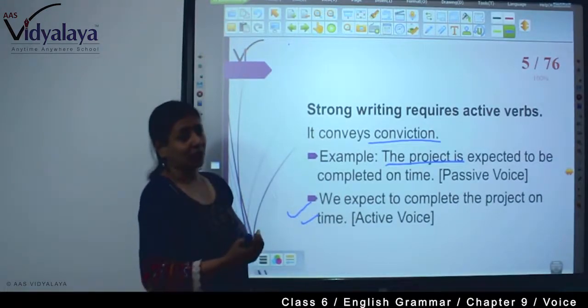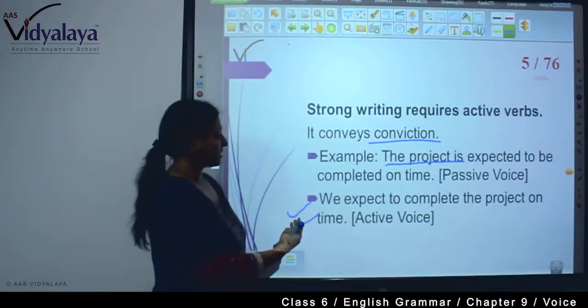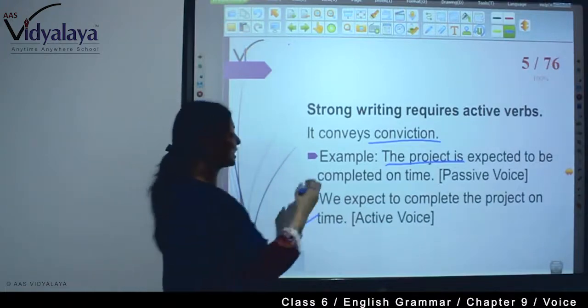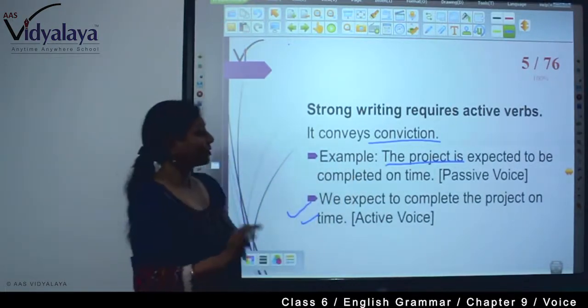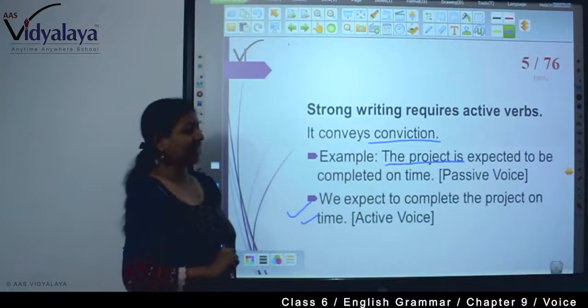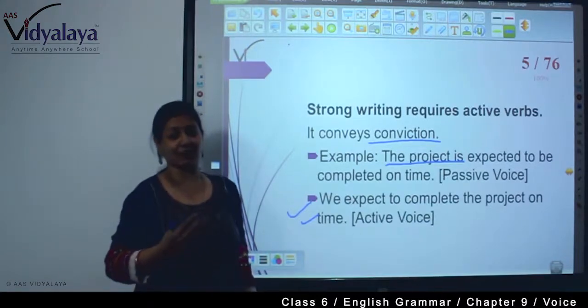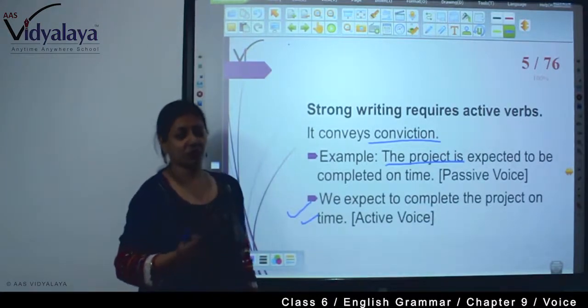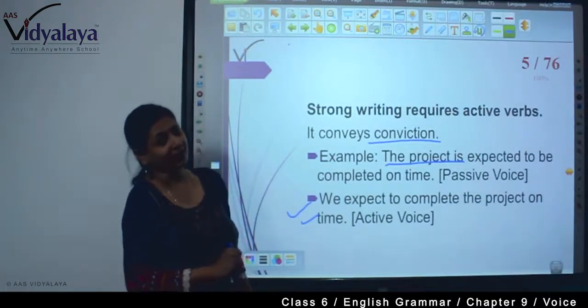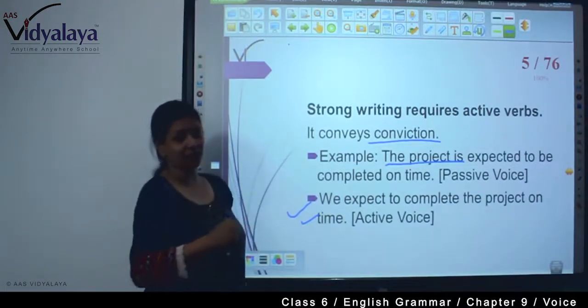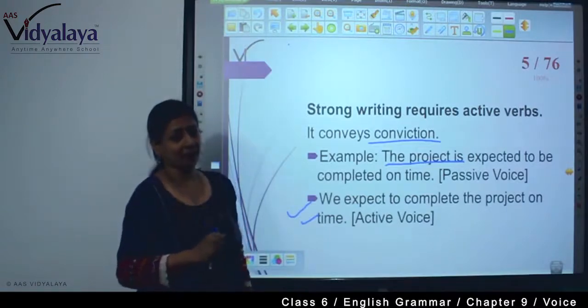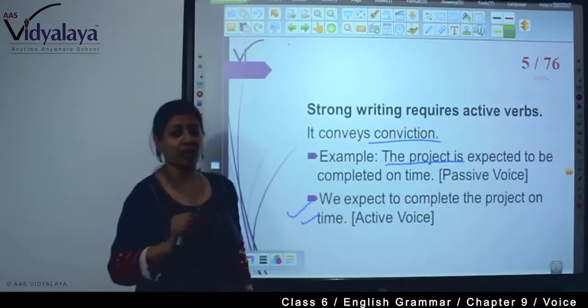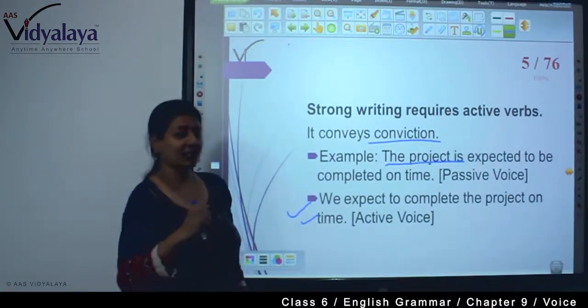We love to trust the person, trust us, that we are expecting. But if you see, the project is expected to be completed on time, you cannot say whether there is a conviction or not, whether it is sure or not. It was only said for the sake of saying. So this is the difference between active and passive. So whenever you need to write your strong messages, please write in active voice.